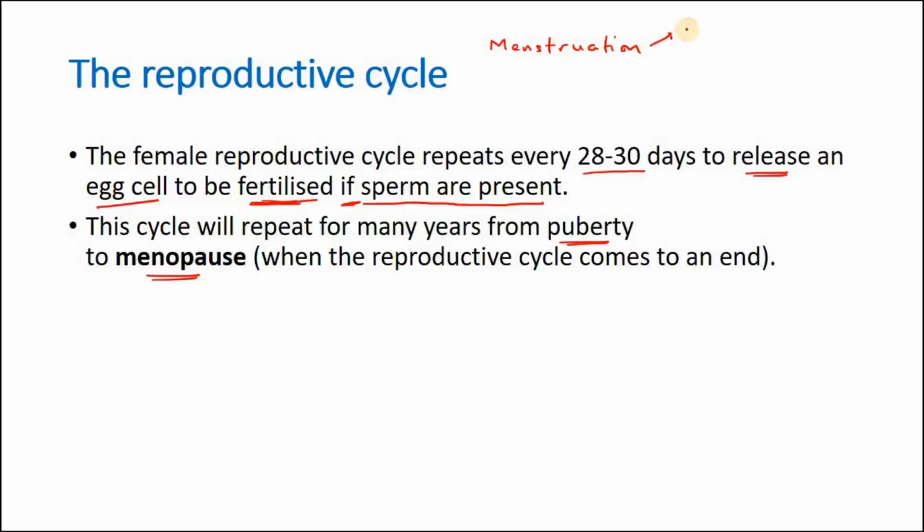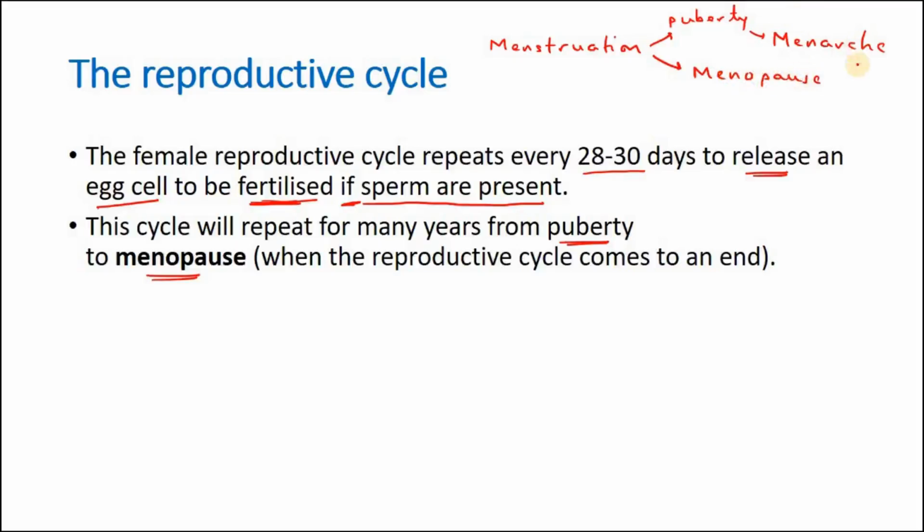Menstruation starts at puberty, and this is called menarche. Menarche is the scientific term showing the start of menstruation, right? And the menstrual cycle ends at menopause.